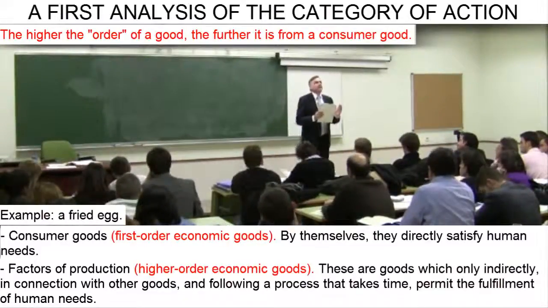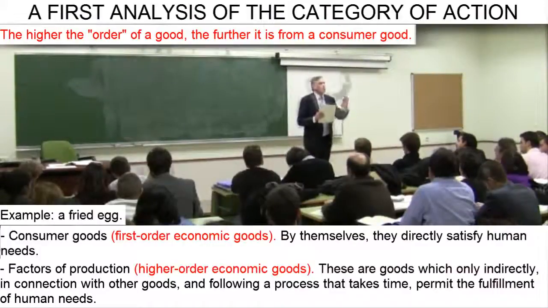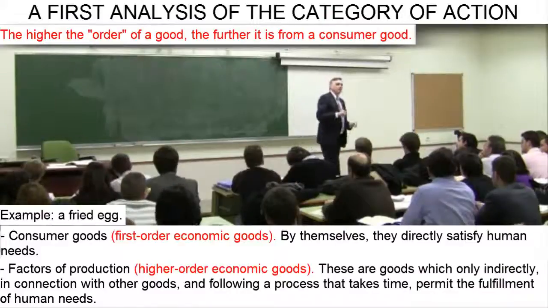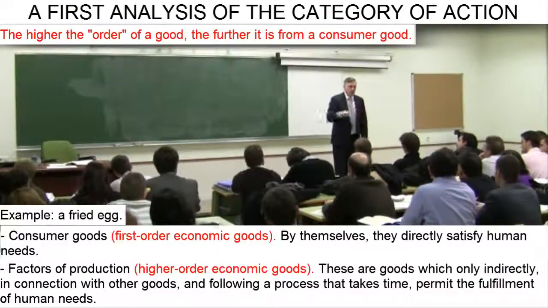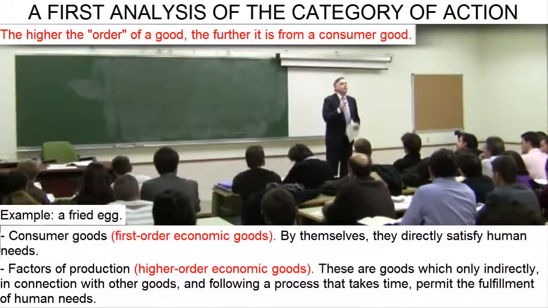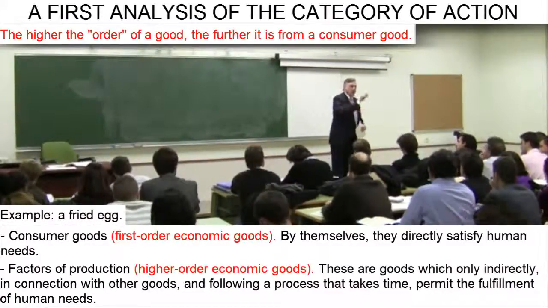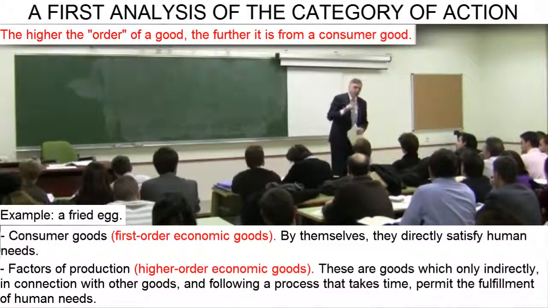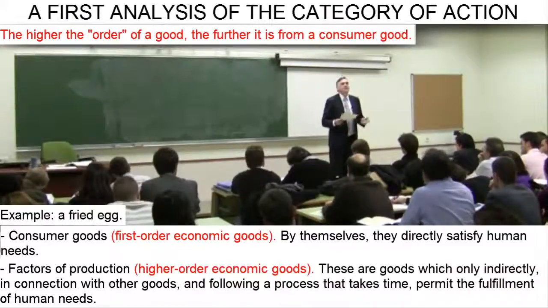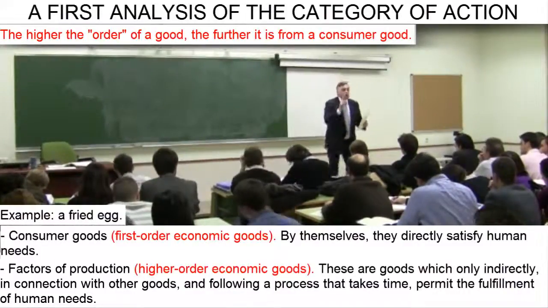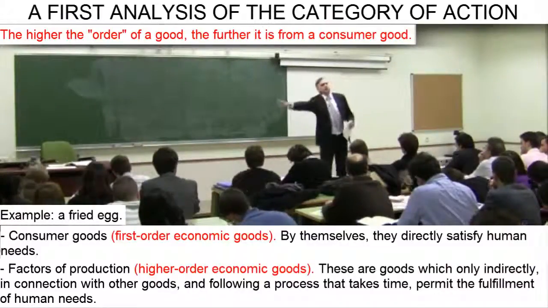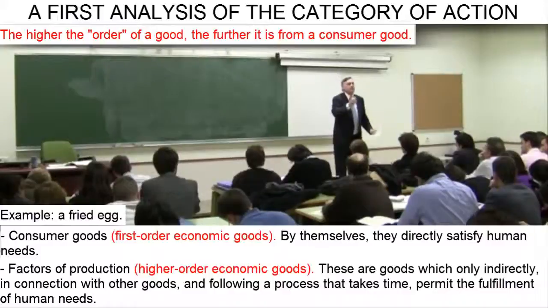Before I had the fried egg on a plate on the table in my dining room, there was another stage. I had a frying pan with hot olive oil in it, the egg in a little cup, and the salt to my left. Well, those four things, the oil, the frying pan, the egg before it is cracked open, and the salt, are higher order economic goods, goods of the second order. They are only one stage removed from consumption. All I have to do is crack the egg open, drop it into the oil for a moment, take it out, and sprinkle a little salt on top, and I have a consumer good.